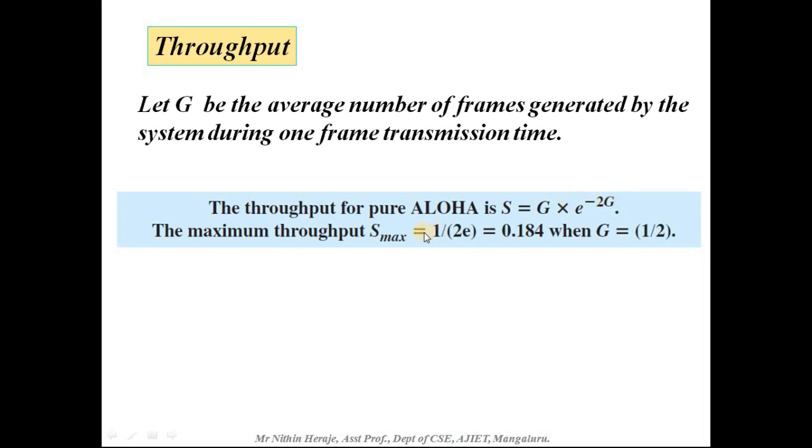The maximum throughput is S max equal to 1 by 2e, which is nothing but 0.184, when G equal to 1 by 2. That is, when G equals 1 by 2, S will be 1 by 2e. So this is how you calculate the throughput.